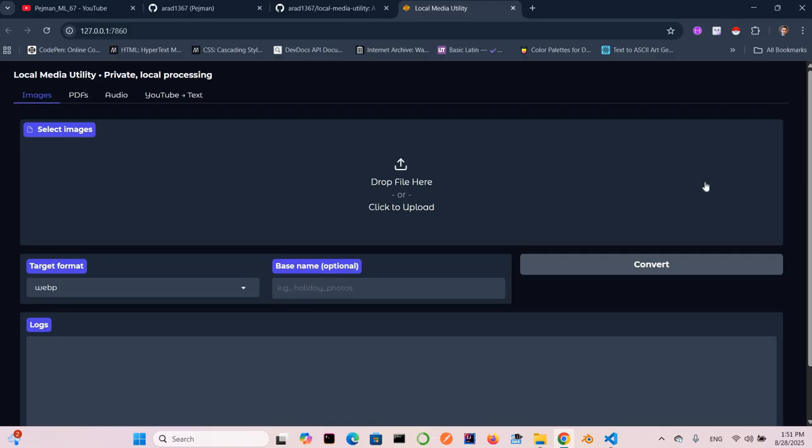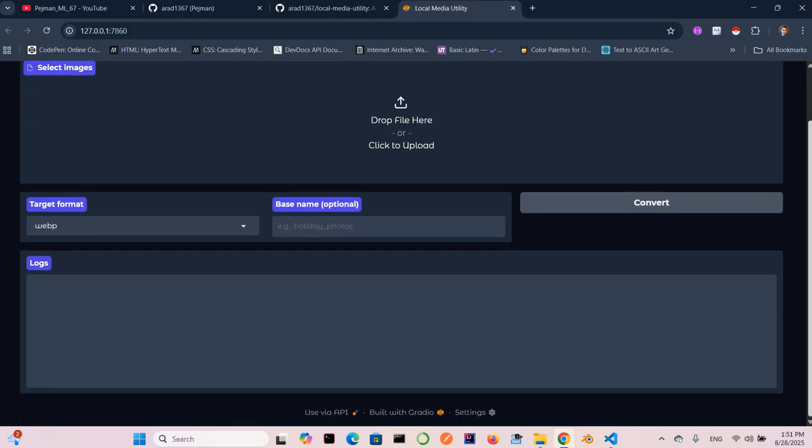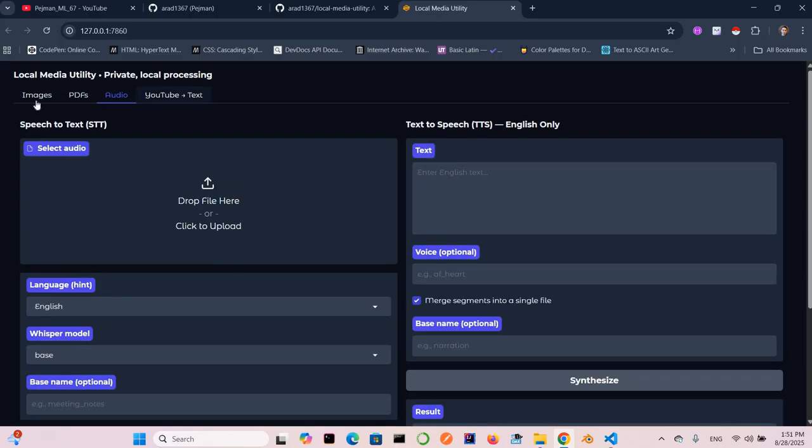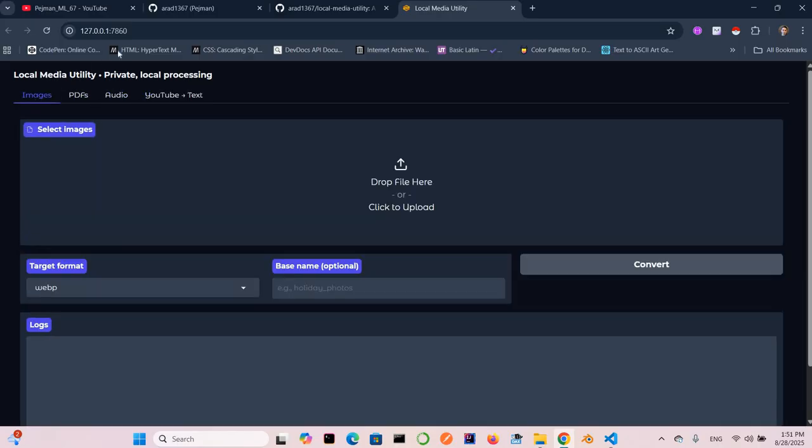So this is the application. You can see the name is Local Media Utility, private local processing, and definitely you can design it better, more customized, but my main idea was to create something that can help me and non-technical people. So we have the image tab, the PDF tab, audio tab, and YouTube tab. Let's go back to the image tab.